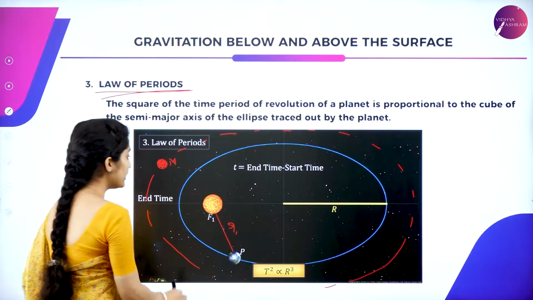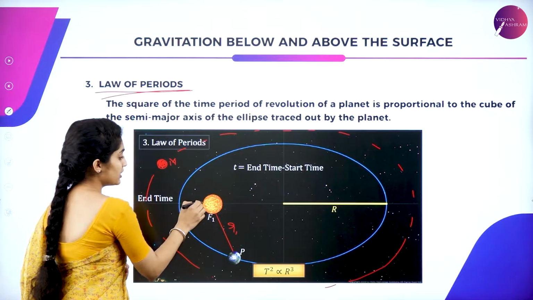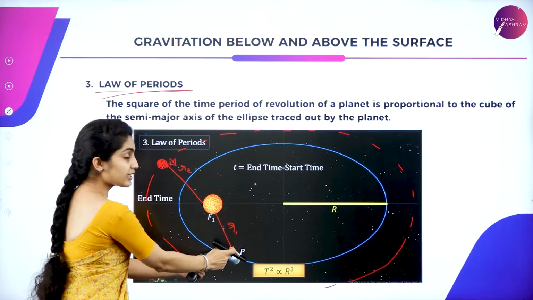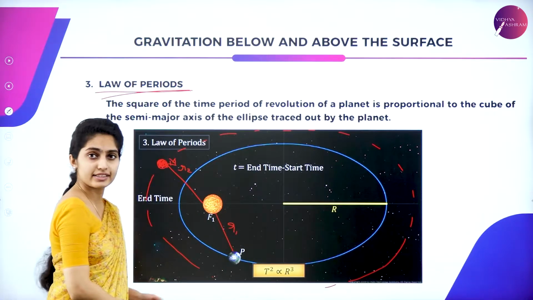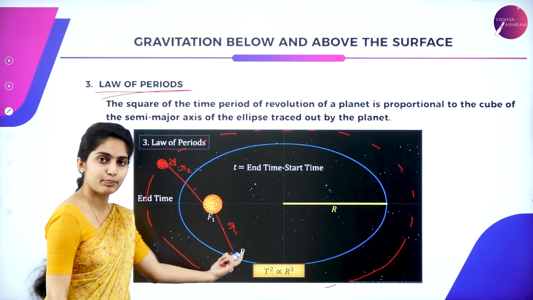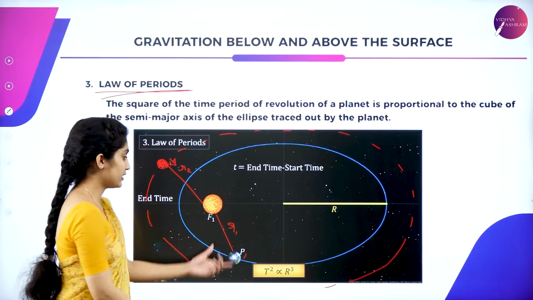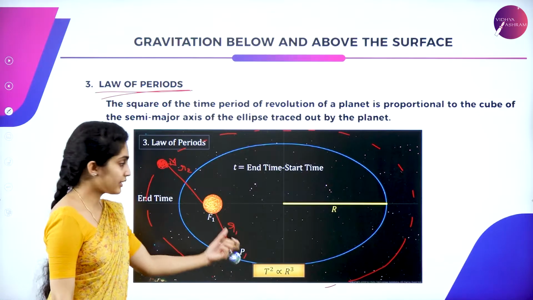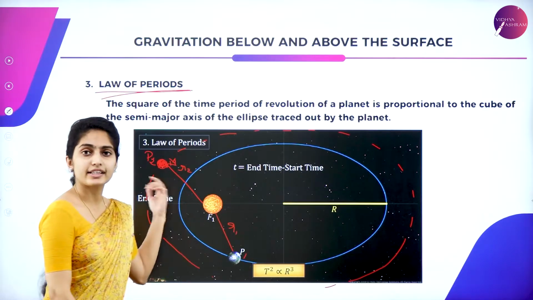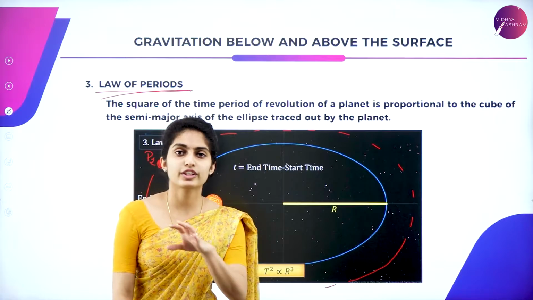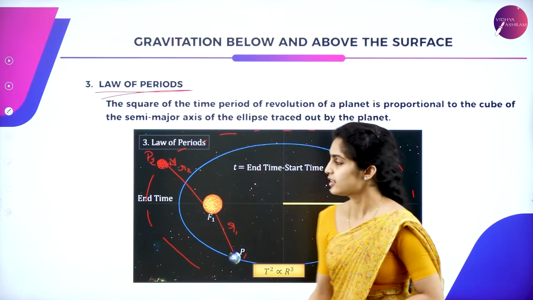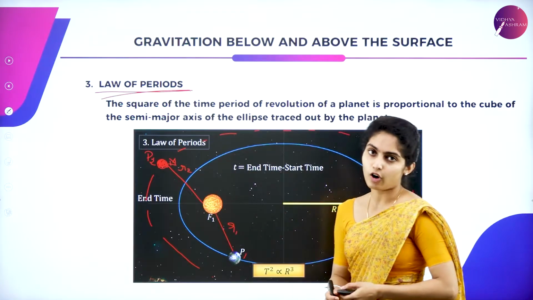Let it be R1, and the radius from sun to Mars is R2. Sun to Earth is R1, for the planet P1, and for planet P2, that is Mars, the radius is R2. So there are different radii for the different planets orbiting here.